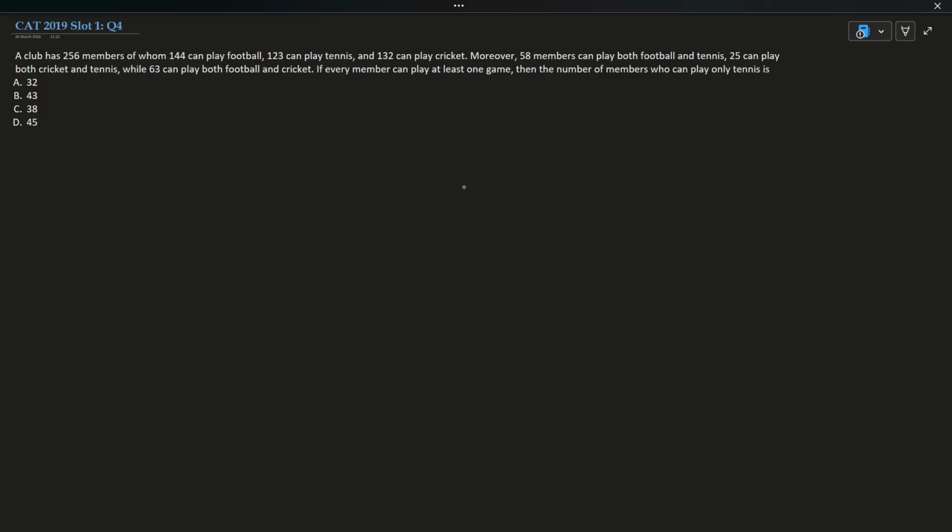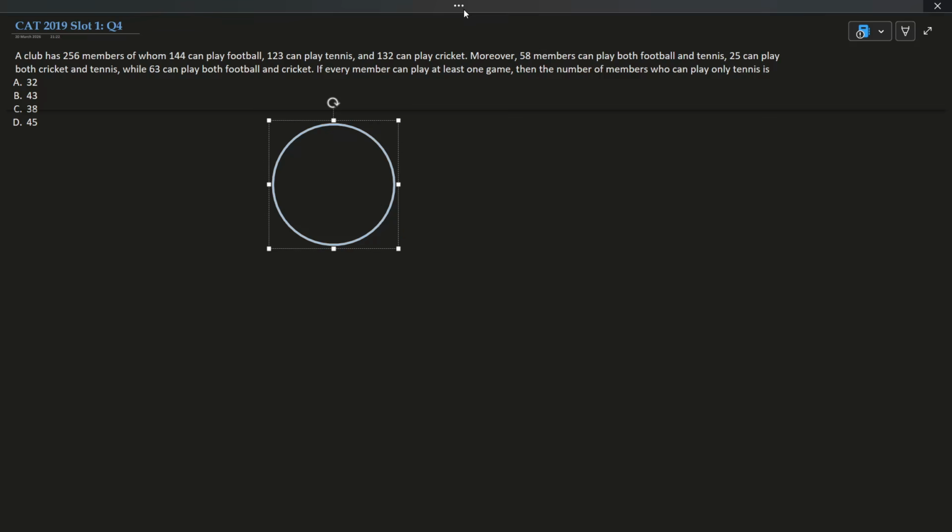So this is a question from set theory. I will solve this question using a Venn diagram. In order to draw the Venn diagram, I will need to draw 3 circles. Each circle will represent one of the 3 sports.